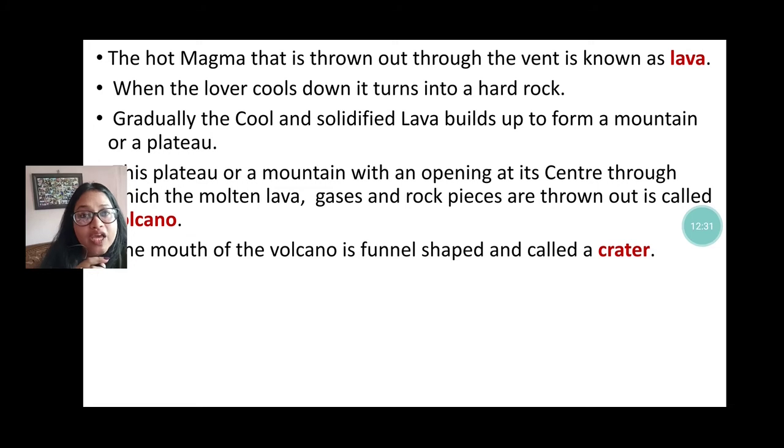Like Fujiyama and Vesuvius, these are examples of volcanoes. And the mouth of the volcano is funnel shaped.